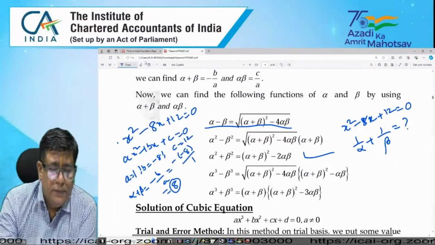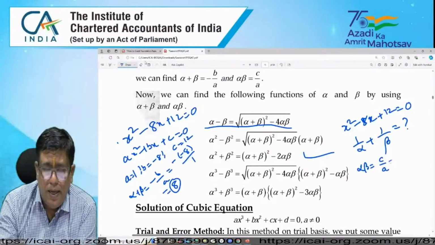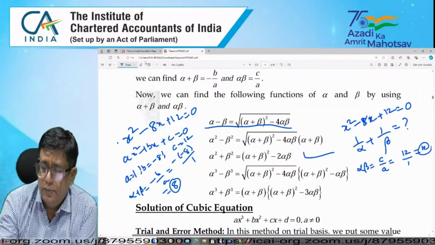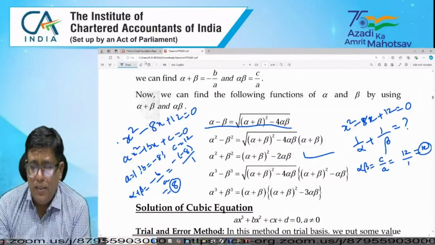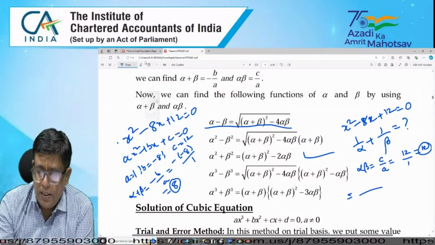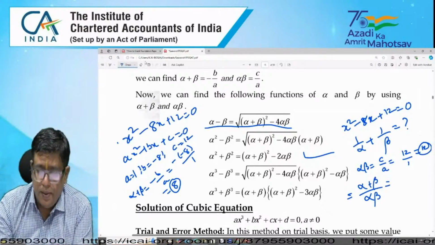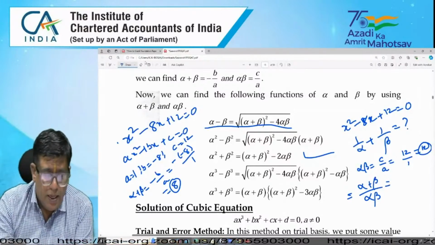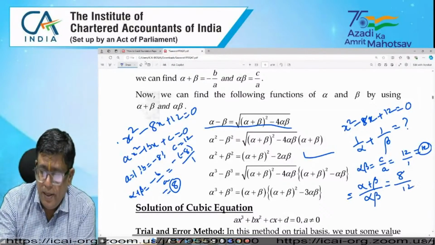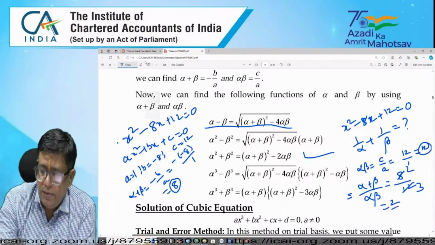And the product of the roots is c by a, that is 12 by 1, that is 12. Now the question is: 1 by alpha plus 1 by beta equal to what? This can be expressed as alpha plus beta by alpha beta. And you know very well, the sum of the roots is 8 and the product is 12. 8 by 12, 4 2s are 8, 4 3s are 12, which is equal to 2 by 3.